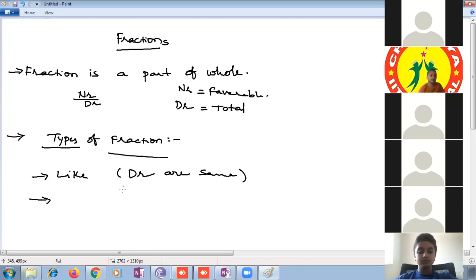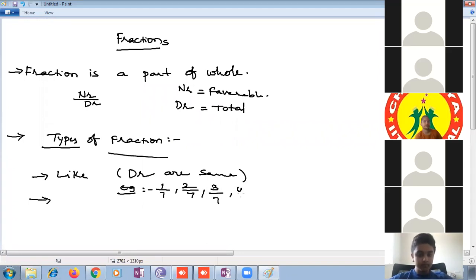Like fractions have the same denominator. Give your examples. 1 by 4, 2 by 4, 3 by 8, 4 by 8, 1 by 6, 4 by 6, 2 by 7, 3 by 7, 4 by 7, 8 by 7, 5 by 7, 11 by 7, 12 by 7, anything.